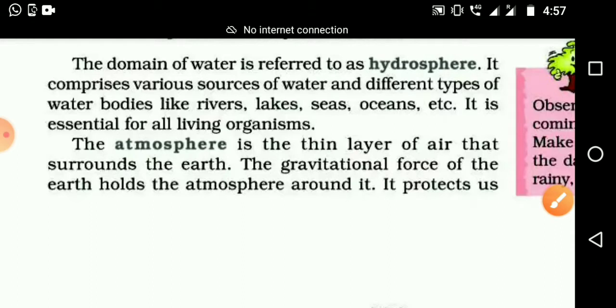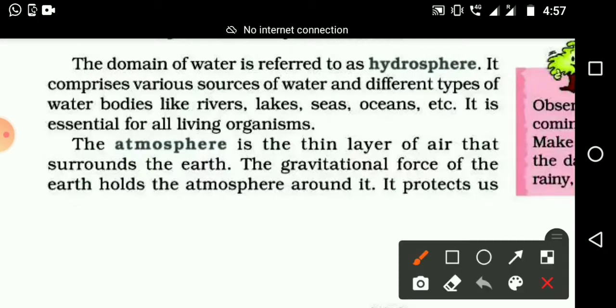Then the gravitational force of the earth holds the atmosphere. You know how a magnet attracts iron items. In the same way, our earth also has gravitational force. It will hold the atmosphere together around the earth.